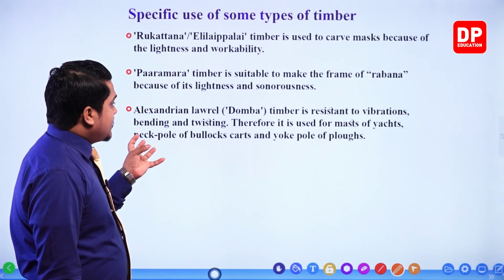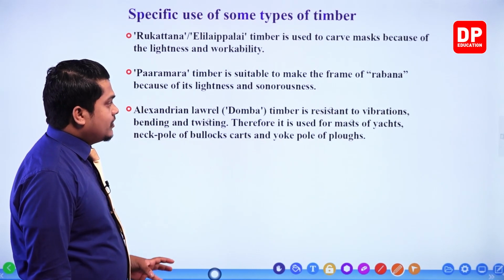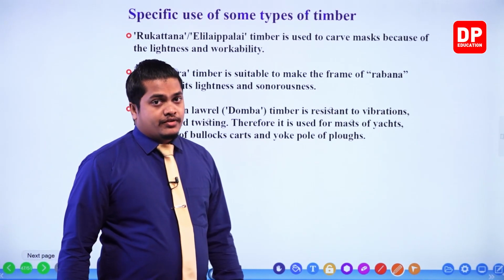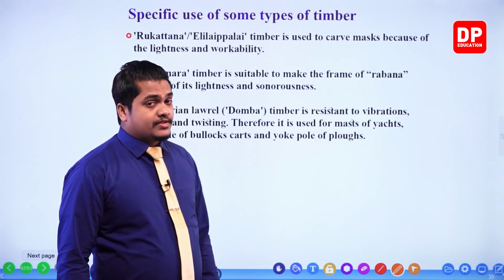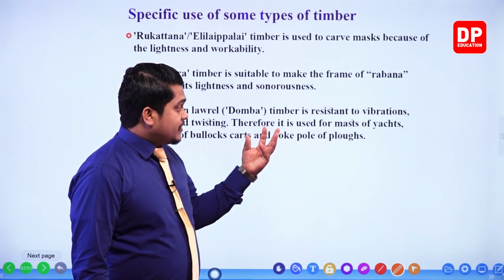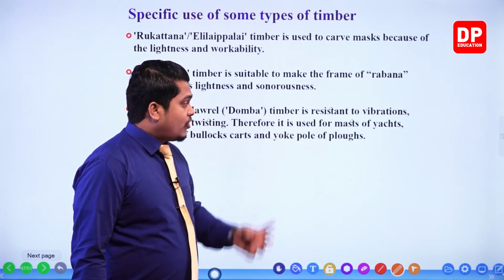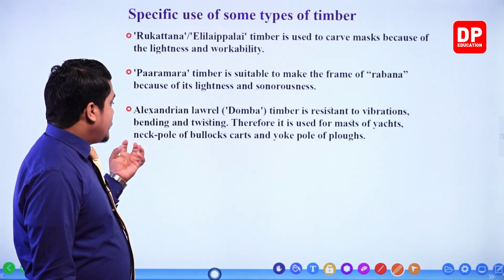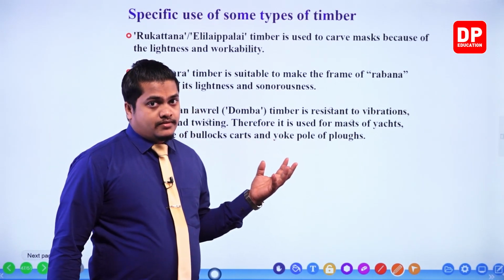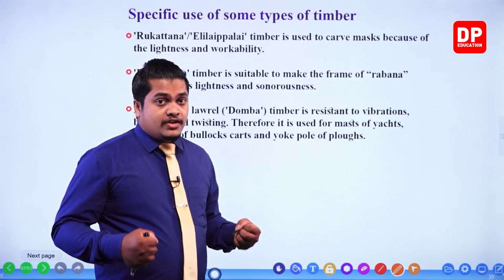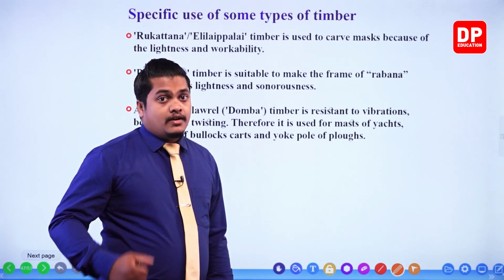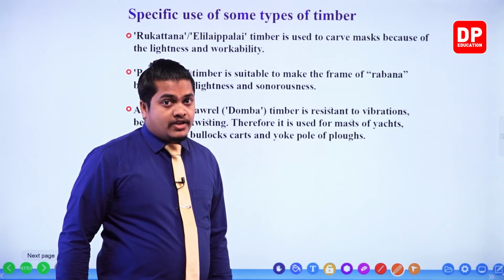So Alexandrian laurel, Domber, is very strong, my dear children, and resistant to vibrations. So it is used in masts of yachts, yoke poles of plows, and also neck poles of bullock carts, as it is very strong and resistant to vibrations.